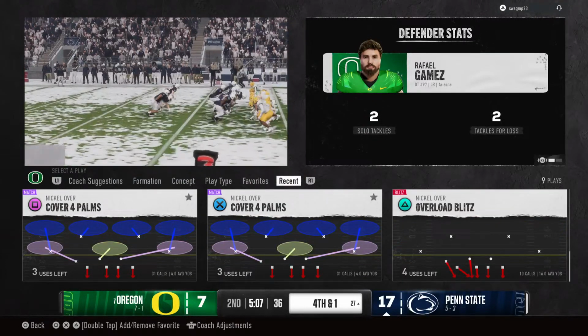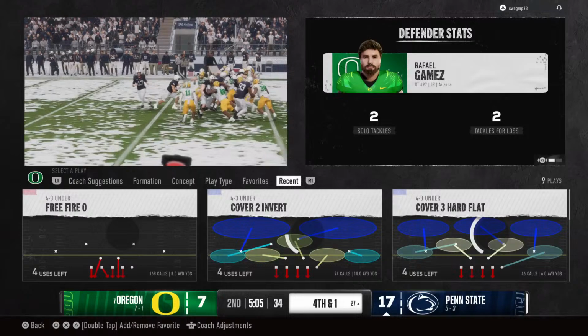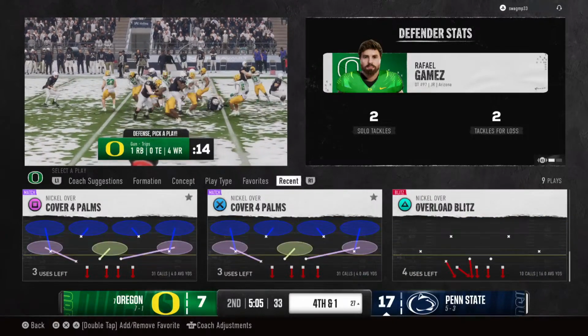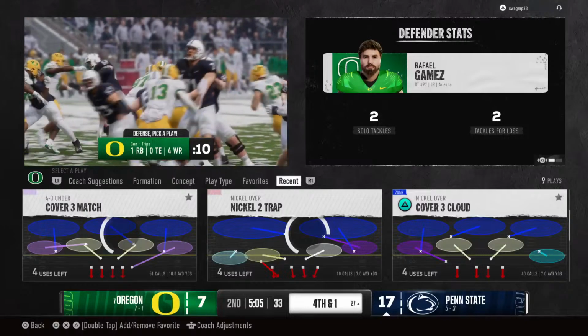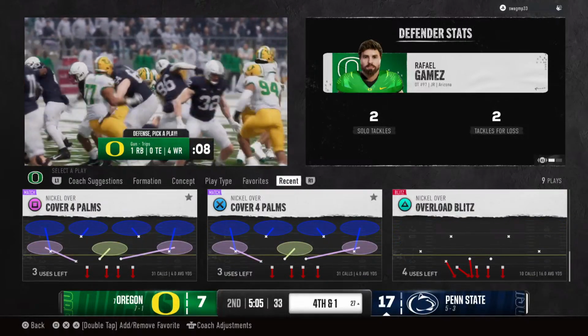Cover 4 pawns. Free fire 0. Cover 3 match. Cover 4 pawns.